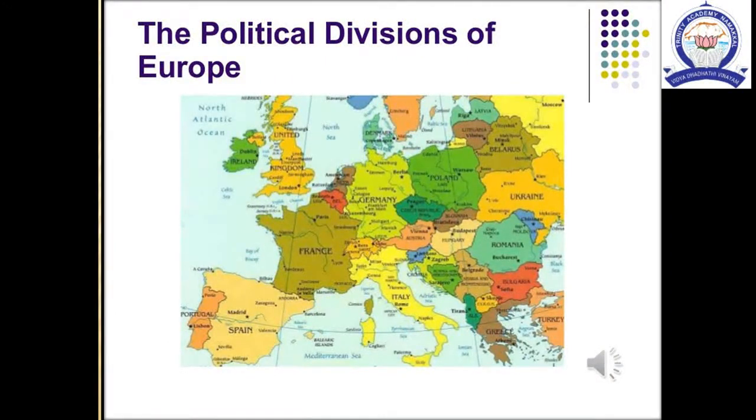The European Union is an economic and political union of 28 member countries for their welfare. It has one flag and a common currency, the euro.